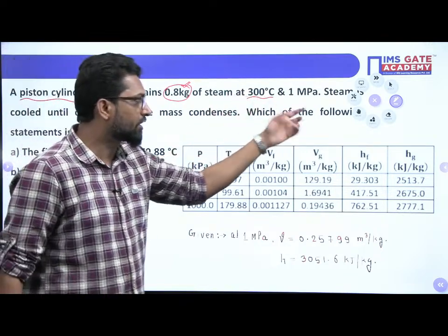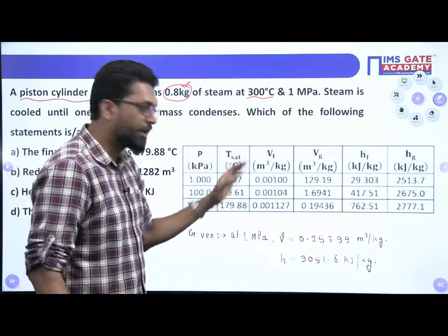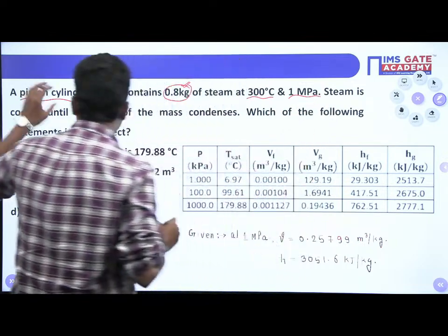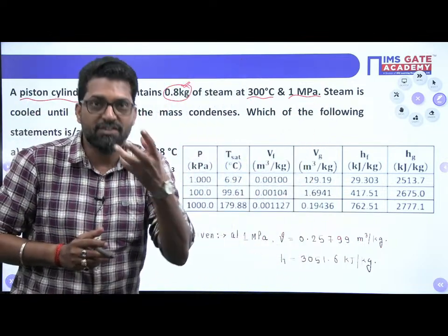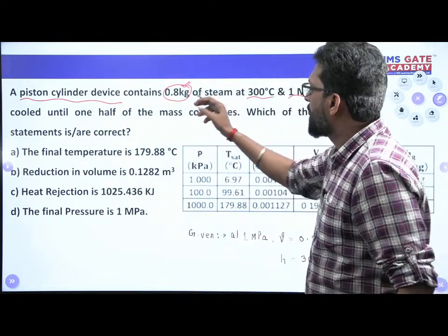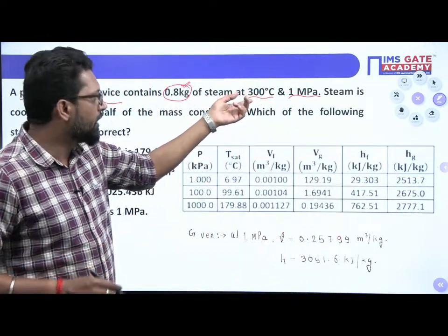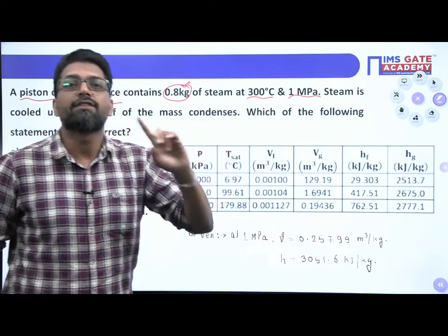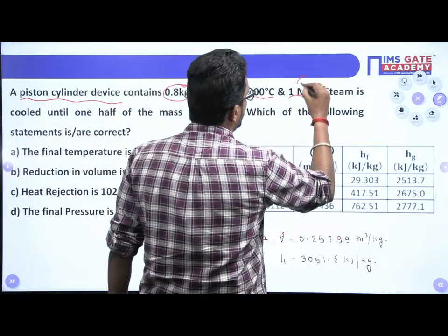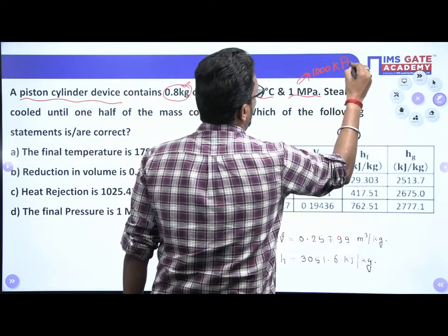We don't know what the condition of the steam is at that point. We'll compare with the table. And what is the pressure? 1 megapascal. That means in the piston there is a fluid. The fluid has a total mass of 0.8 kg, at a temperature of 300 degrees centigrade, and the pressure is 1 megapascal, that is, 1000 kilopascal.